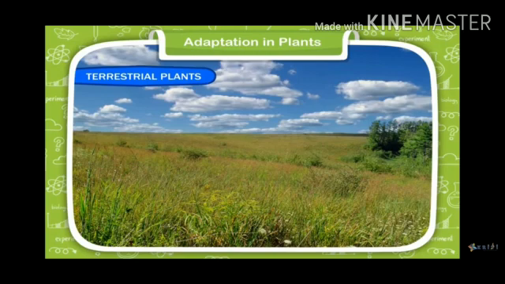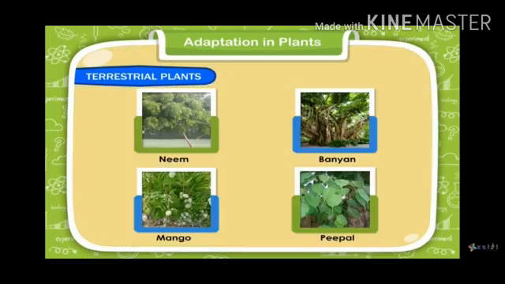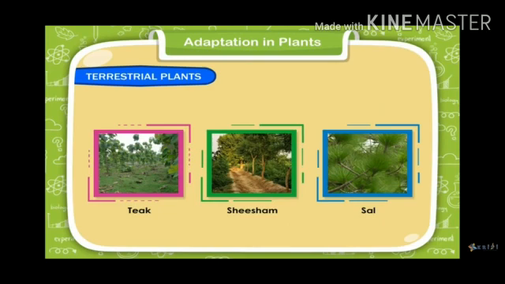The plants that grow on land are called terrestrial plants. Plants like neem, banyan, mango, peepal, etc. These plants grow on the plains, and these plants do not shed their leaves. So these are called evergreen plants.